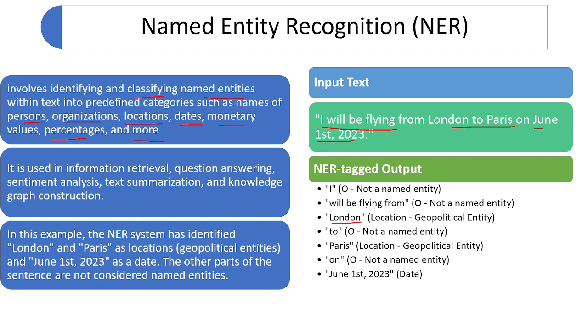But in the case of London, it will identify that London is a geopolitical entity, a location. Then "to" is not an entity, and Paris is also a geopolitical entity, and "on" is not. But when it gets June 1st, 23, it will identify that this is a date entity. So in a big sentence, or let's say a big paragraph, it will identify the main entities: what are the person entities, organizations, locations, dates, monetary values, and percentage entities.